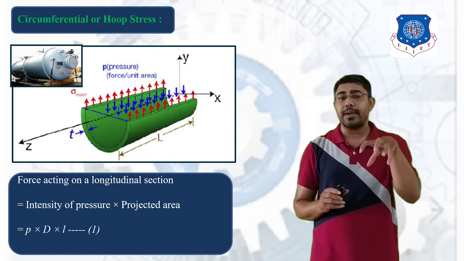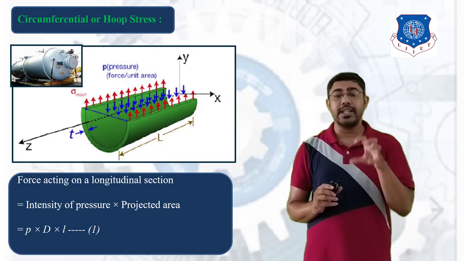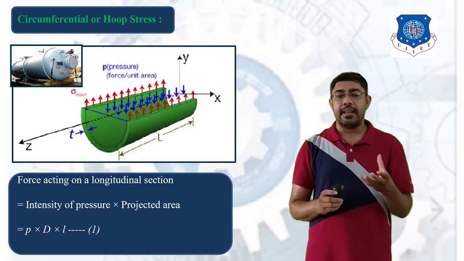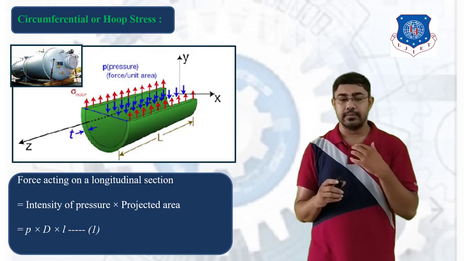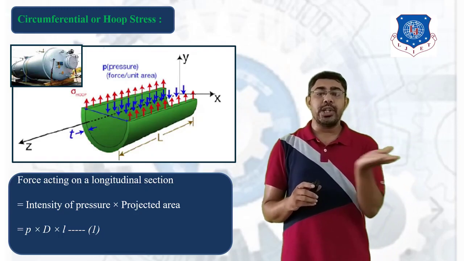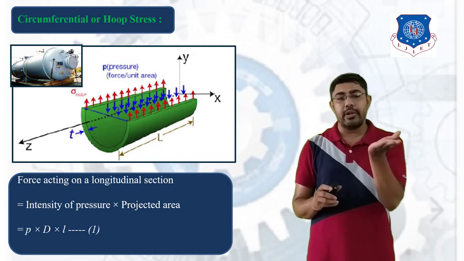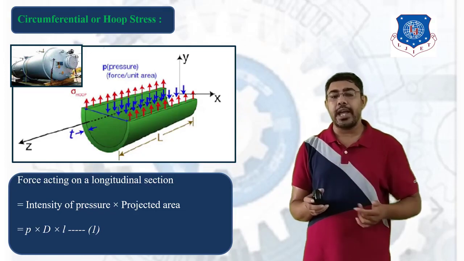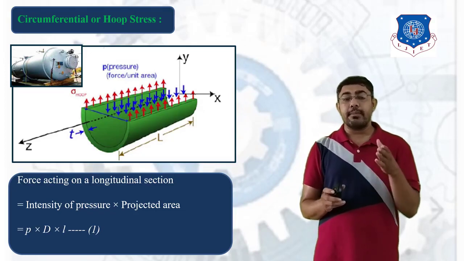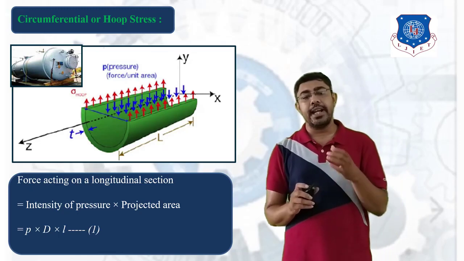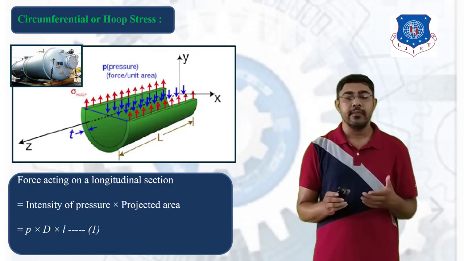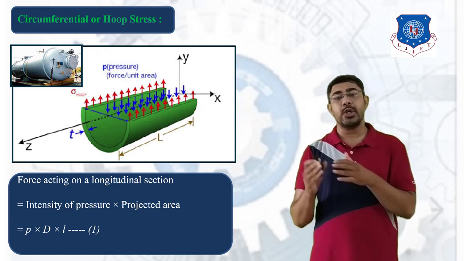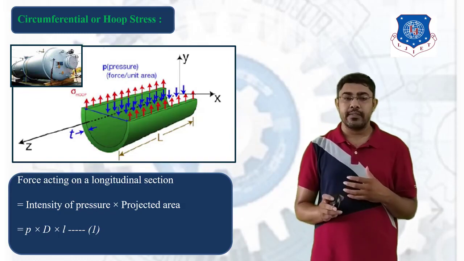Here the intensity of pressure, that is the pressure applied inside the pressure vessel, is P, and the projected area, in the case of the longitudinal cross section, is D into L. So if P is the intensity of pressure and the projected area is D into L, then the force acting on the longitudinal section is P into D into L. Give this equation number 1.